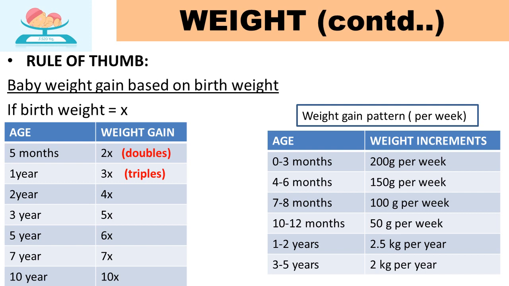When coming to years, at first and second year of life, the baby gains 2.5 kgs per year. At 3 to 5 years of age, 2 kgs per year. So the minimum expected weight gain per month is 500 grams. In this way, we can know the expected weight at different ages if we know the birth weight.